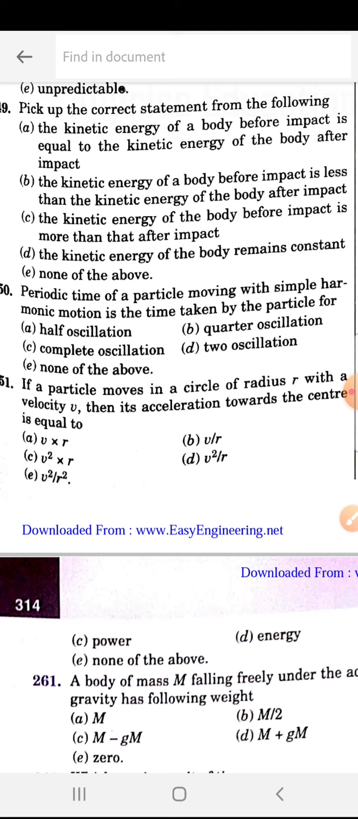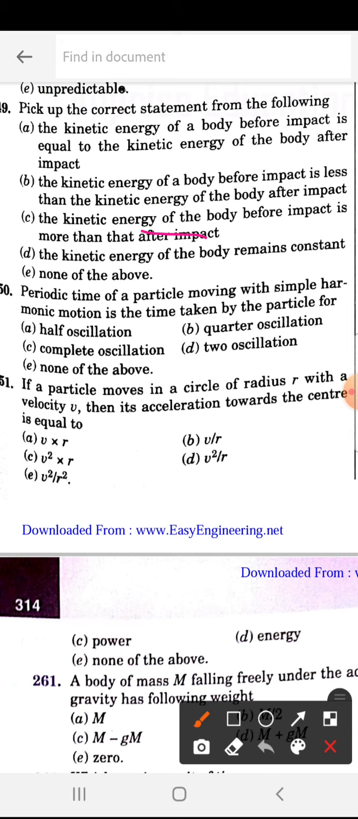The kinetic energy of the body, C is the correct answer. The kinetic energy of the body before impact is more than that after impact. So that is the 249 correct statement.